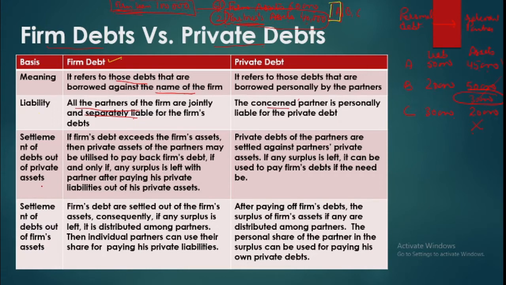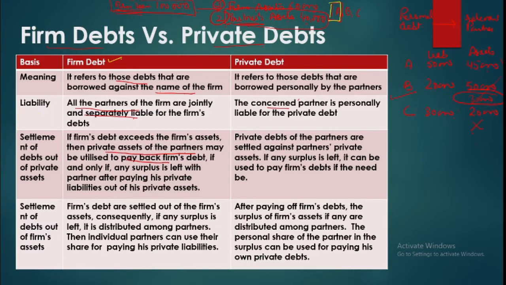So what we are saying is that firm's debts are to be paid out of the private assets of the partners only when they have paid their private debts. So after paying their debts, if they are left with any balance, they will be utilized. So herein B cannot say that I am an equal partner, so I will bring only 1/3 amount. No, he is individually liable to pay all the liabilities. So if A and C cannot bring, then B shall have to bring in the money. So if he is having 30,000, he will bring 30,000. Of course, the debt cannot be paid in full, but whatever the partners can bring, they will be used.